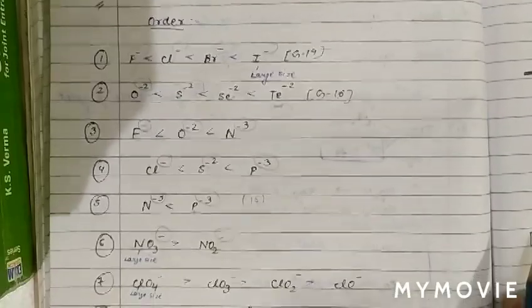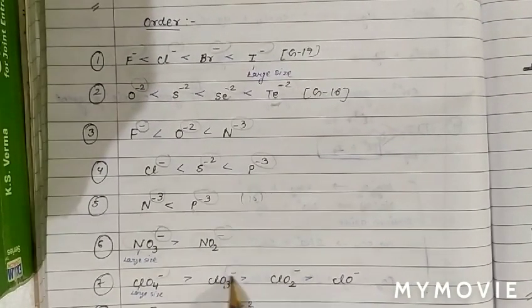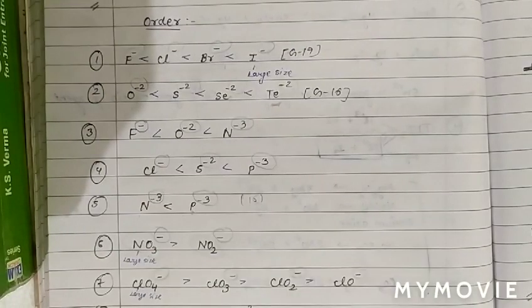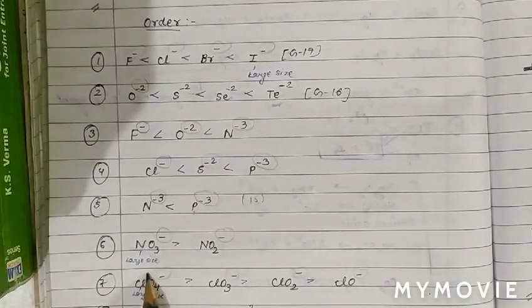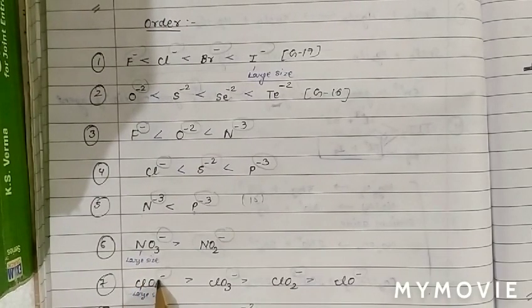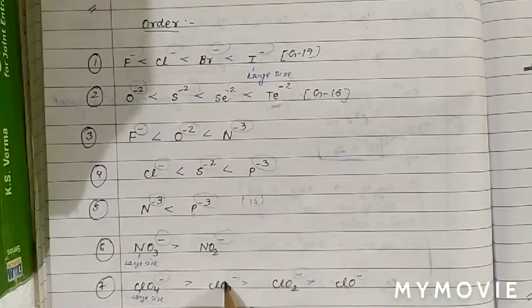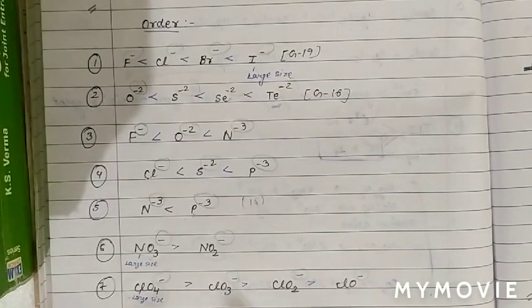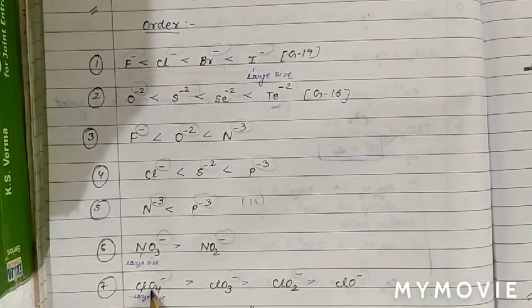Also the next question is similar, as we can see that the charge on these anions are same. So we can see that ClO4 will take larger space, therefore larger size. Then ClO3 smaller size. So larger size, if charge is same, then larger size of an ion will have larger polarizing power.